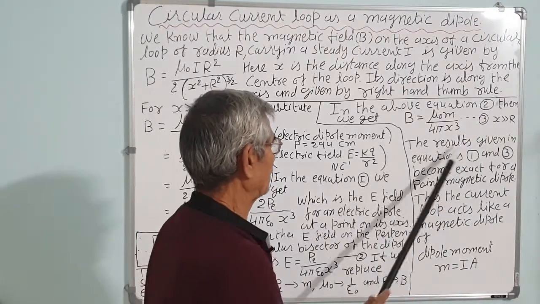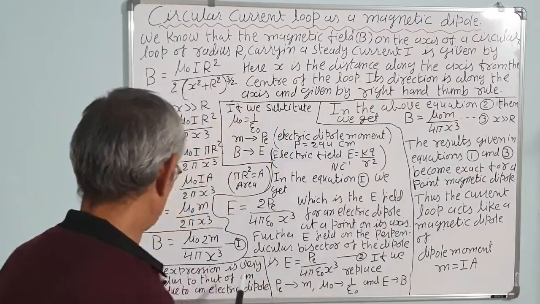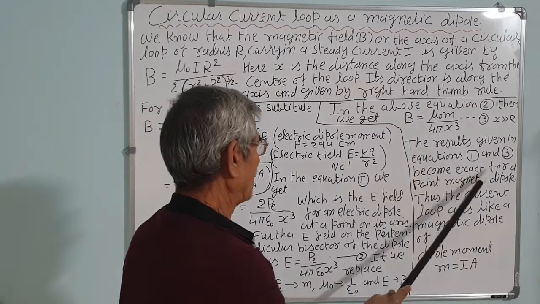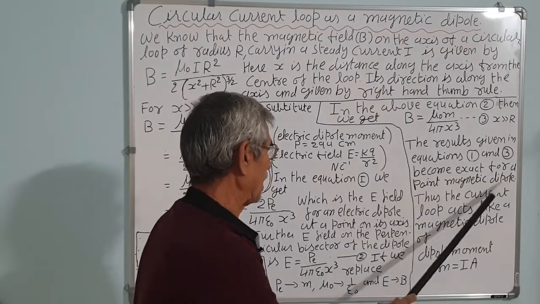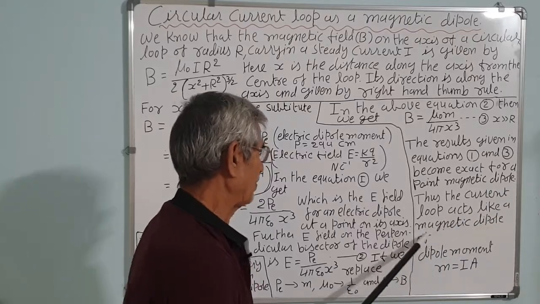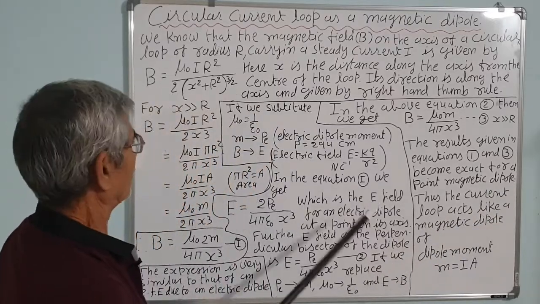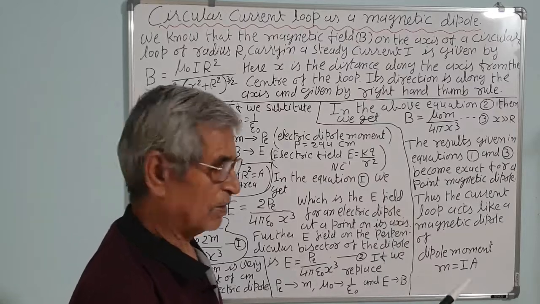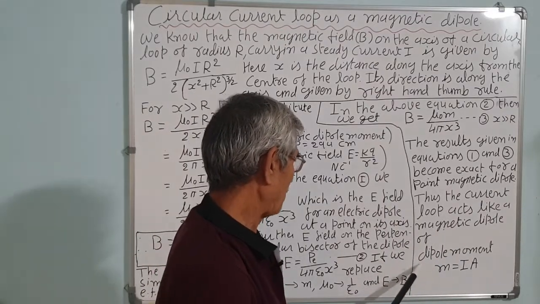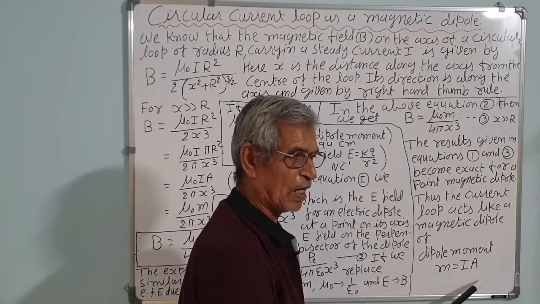The results given in equations 1 and 3 become exact for a point magnetic dipole. Thus, the current loop acts like a magnetic dipole. We can conclude from this data that the current loop acts as a magnetic dipole. The dipole moment M is equal to IA.